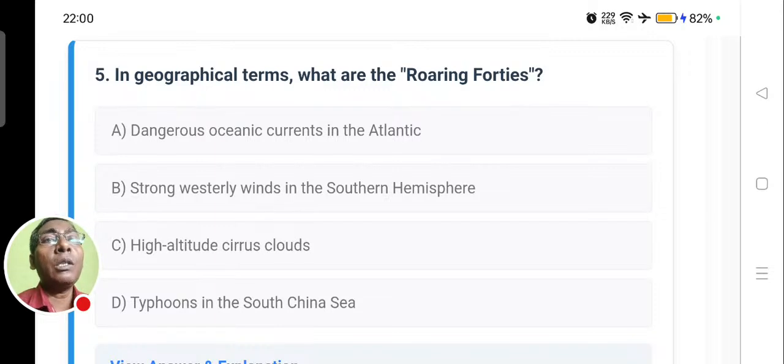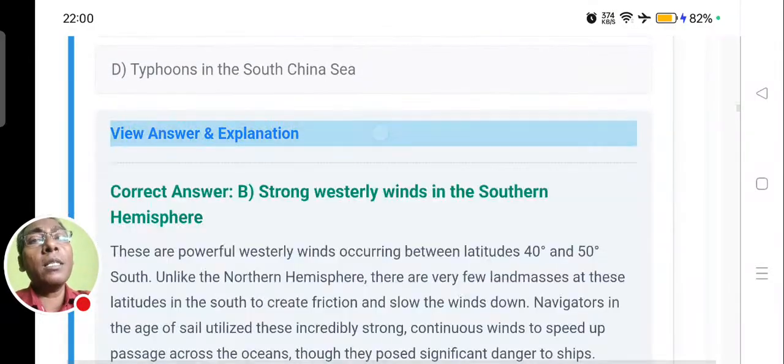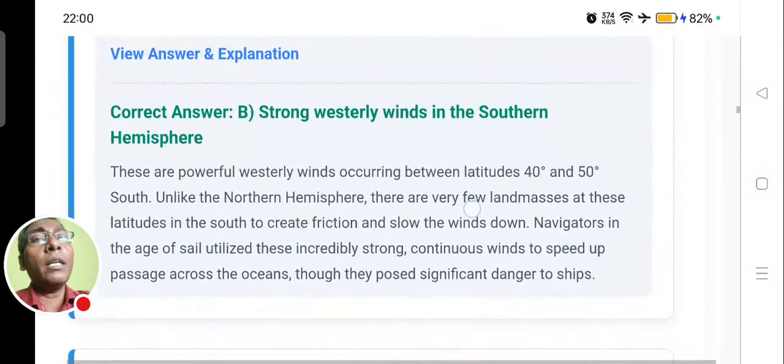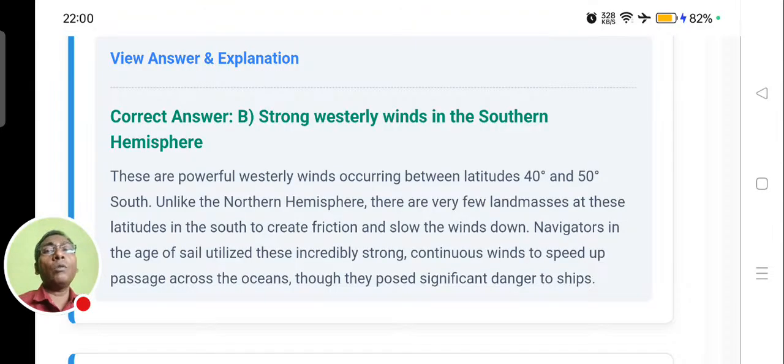Which are known as the roaring 40s? Okay, now the answer says it is the strong westerly winds in the southern hemisphere.